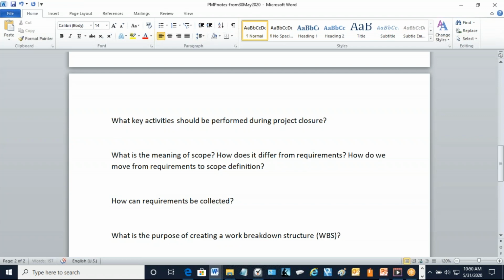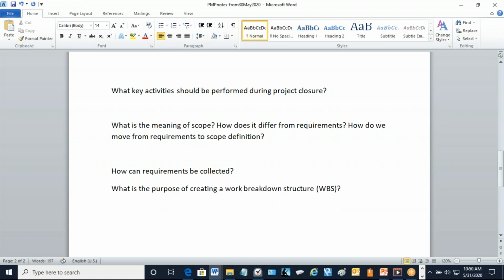WBS, by the way, is a very traditional approach. In agile projects, they don't use this WBS approach. They use a different approach known as agile release planning. We'll take a look at agile release planning this afternoon, where they have a product vision, roadmap, a product release, and sprints or iterations, user stories, and then estimates like story points and ideal hours. So that will be done in brief this afternoon.